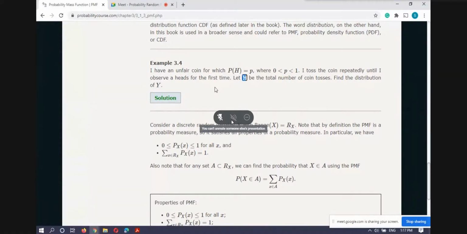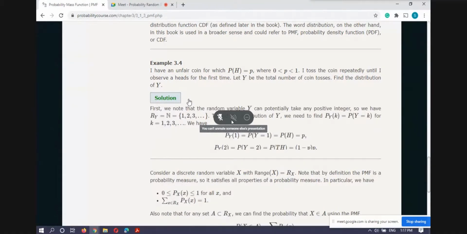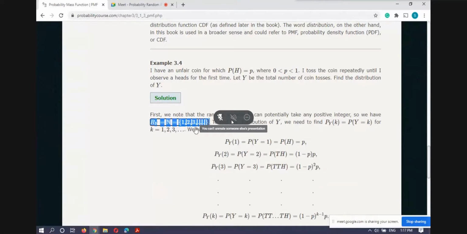So this capital Y can take any natural number as its value. The range of the random variable, R_Y, is the natural numbers. Here x_1 is 1, x_2 is 2, x_3 is 3, and x_n is n, and it may go until infinity. Maybe I toss infinitely many times and I may not get a head.